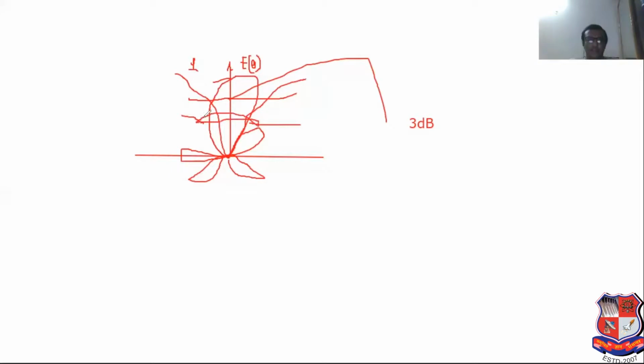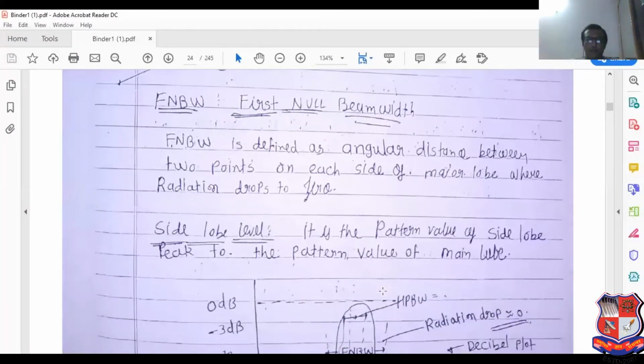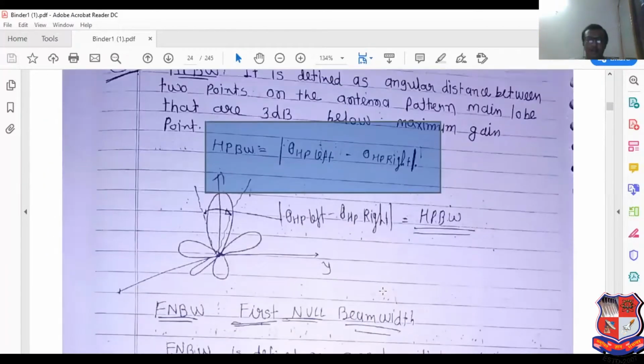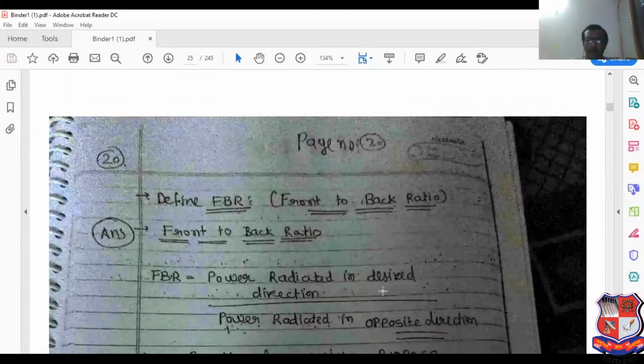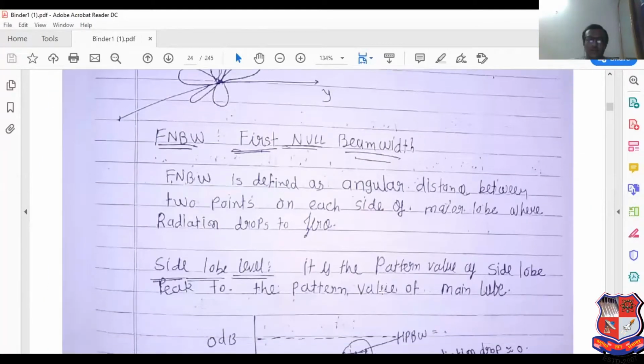So what is the angular distance between them? It is known as first null beamwidth. So half power beamwidth is equal to 2 multiplied by first null beamwidth. See this equation. Half power beamwidth multiplied by 2 is equal to first null beamwidth. So it is known as first null beamwidth.